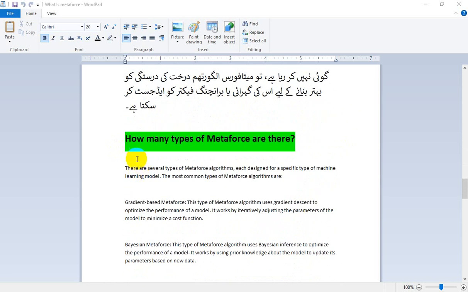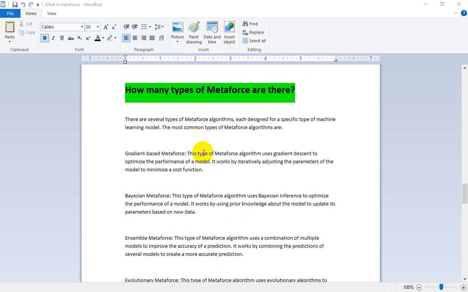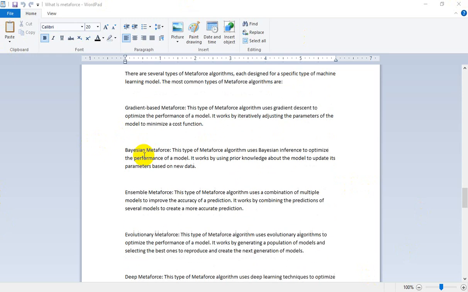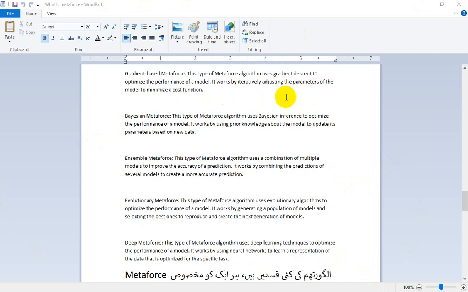How many types of metaphors are there? There are several types of metaphors algorithm, each designed for a specific type of machine learning model. The most common types of metaphors algorithms are gradient based metaphors. This type of metaphors algorithm uses gradient descent to optimize the performance of a model. It works by iteratively adjusting the parameters of the models to minimize the cost function.